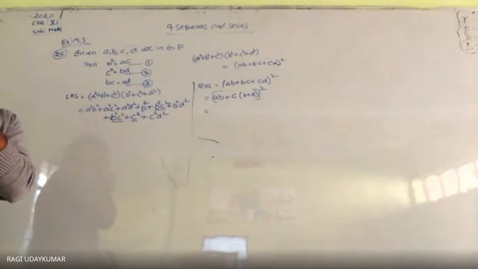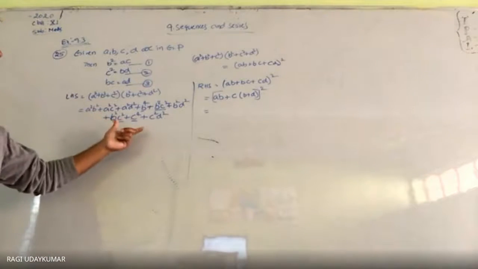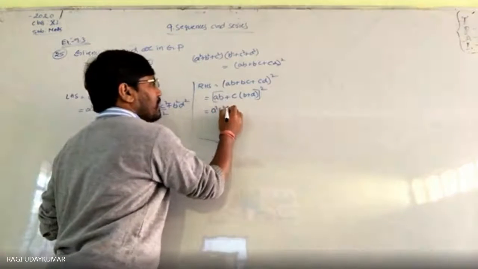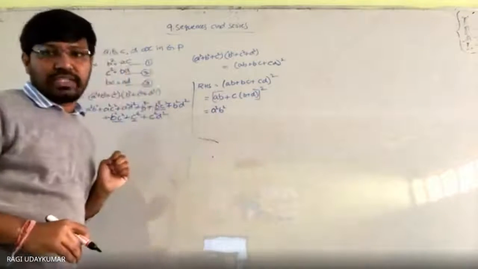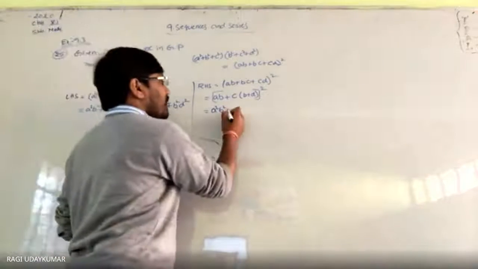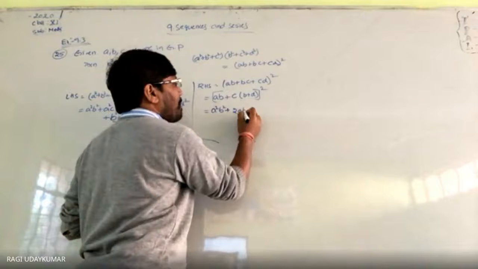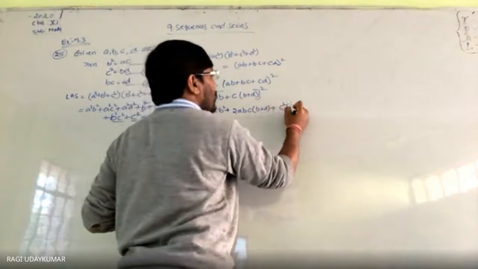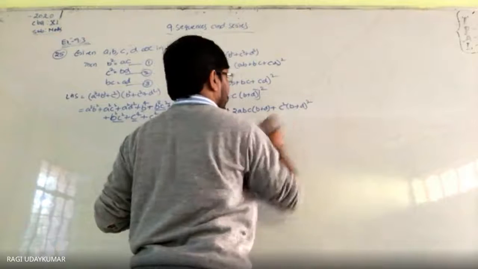You try to expand it to get this one. ये आने के लिए try करो. Because a square b square, (a plus b) whole square expansion. So what do you get here? Plus 2abc into (b plus d) plus c square into (b plus d) whole square.